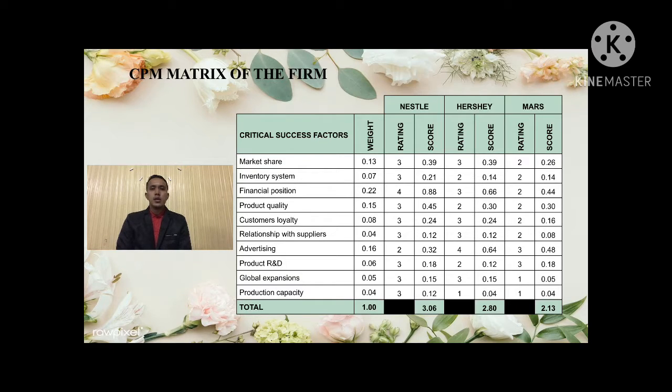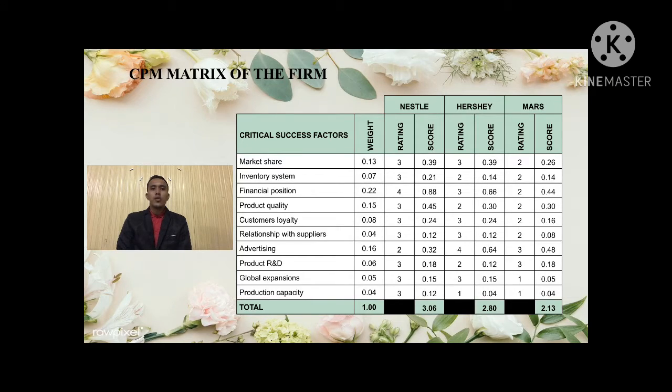Therefore, Hershey is stronger on advertising, rating 4, which is a major strength compared to Nestle and Mars, while Mars has major weaknesses on global expansion and production capacity, and Hershey also has a major weakness on production capacity.